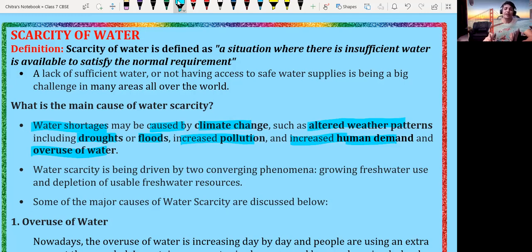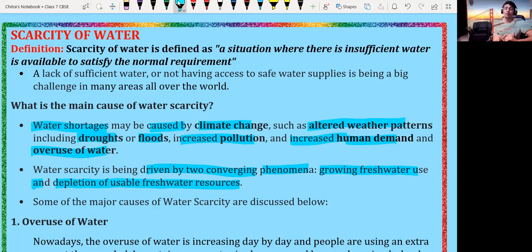Water scarcity is being driven by two converging phenomena. What are they? Growing fresh water use and depletion of usable freshwater resources. We are using more water than we actually need.